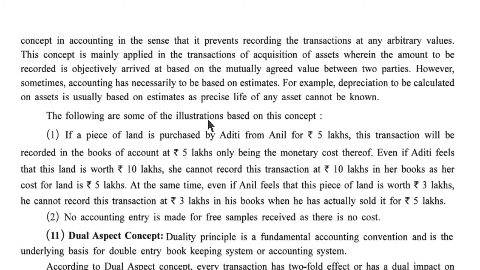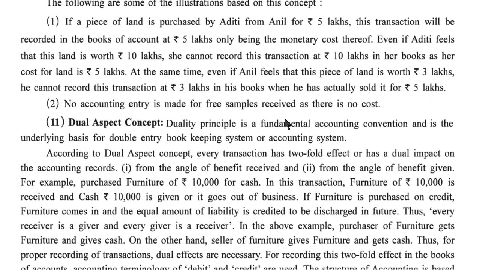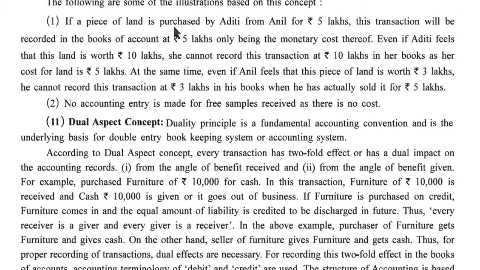The following are some illustrations based on this concept. First one: a piece of land is purchased by Aditi from Anil for 5 lakhs. This transaction will be recorded in the books of account at rupees 5 lakh only, being the monetary cost thereof. Even if Aditi feels that this land is worth rupees 10 lakhs, she cannot record this transaction at 10 lakhs in her books, as her cost for the land is rupees 5 lakhs.